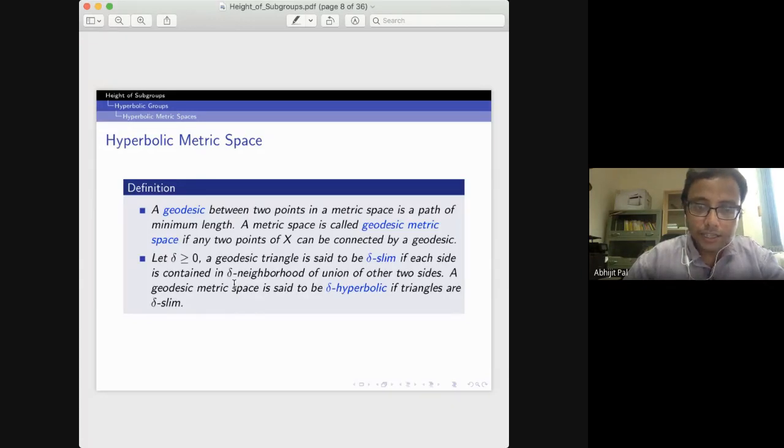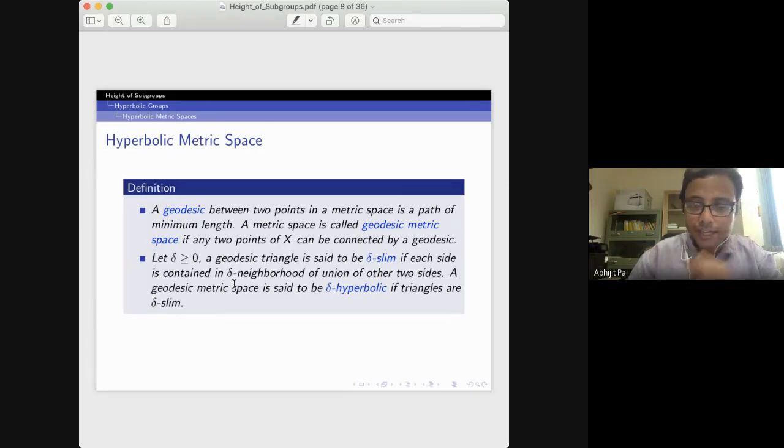And a geodesic metric space is said to be delta hyperbolic if all the triangles are delta slim. If you take R2 with the Euclidean metric, the triangles are not uniformly slim. The triangles are fat, you can say. So R2 with the Euclidean metric is not a hyperbolic metric space.